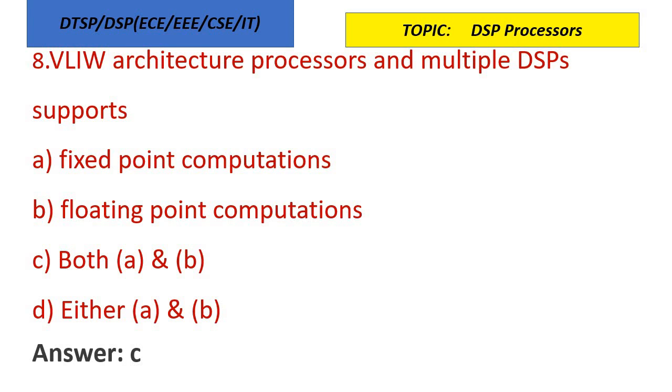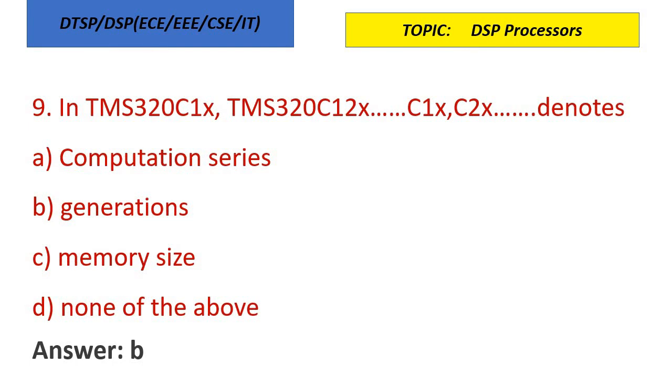VLIW architecture processors and multiple DSPs support what? Fixed point computations, floating point, both A and B, either A or B. So VLIW architecture as well as multiple digital signal processor architecture supports both fixed point as well as floating point computations. In TMS 320 C1X, C2X or like that, C1X, C2X denotes what? It denotes the generations of the digital signal processor. So surely there will be benefit or improvement from one generation of digital signal processor to the next one.